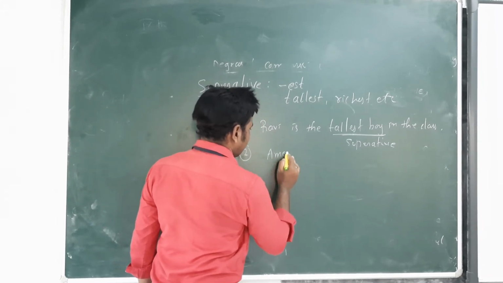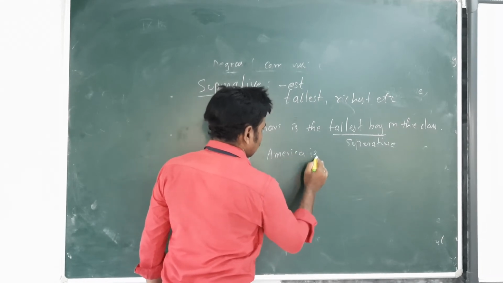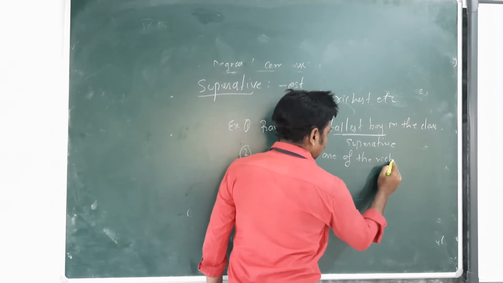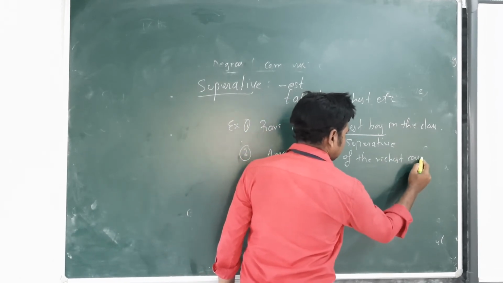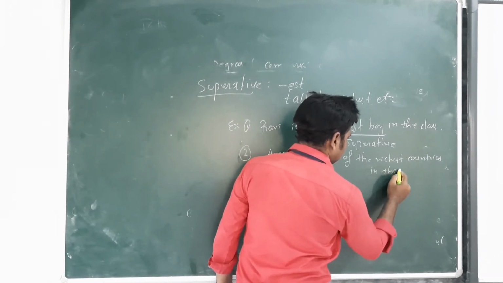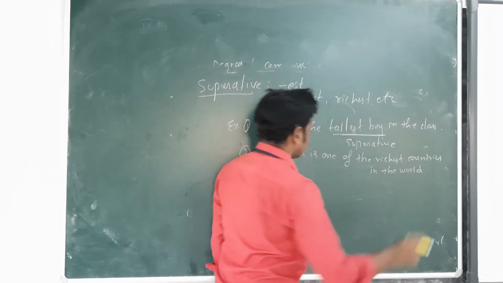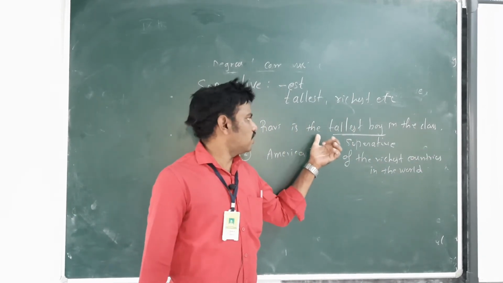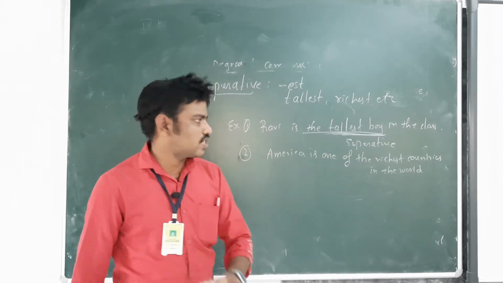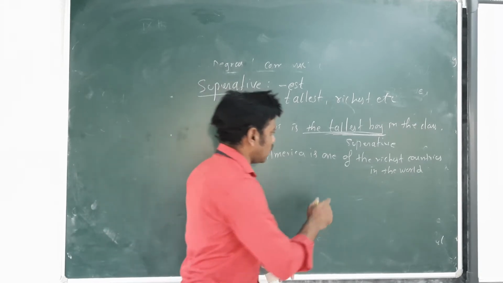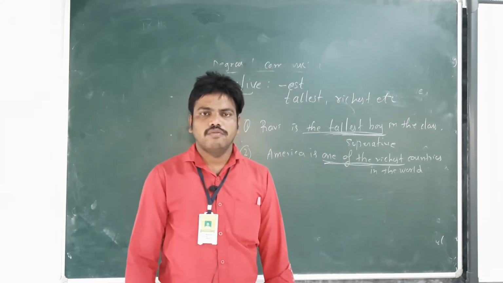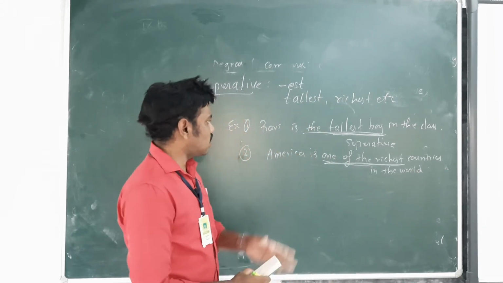America is one of the richest countries in the world. Now see the difference. The first difference, Ravi is the tallest. Here we saw the tallest boy. We saw here the tallest boy. Now America is one of the richest countries in the world. One of the richest countries in the world. So that is the difference between them.